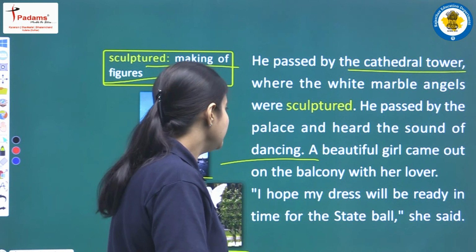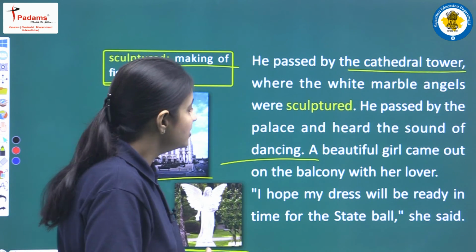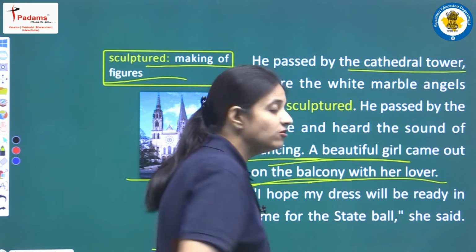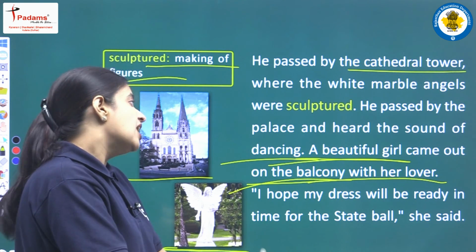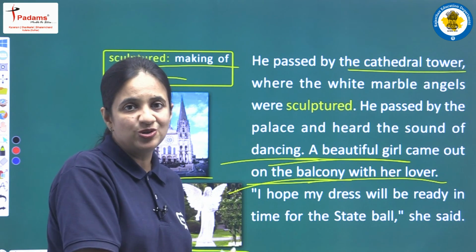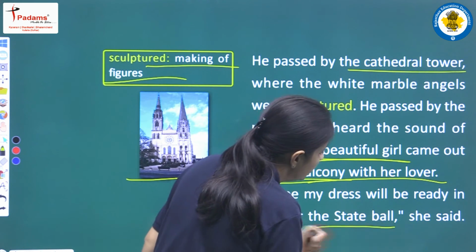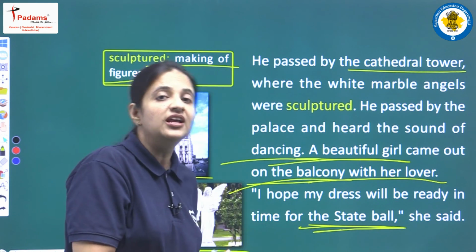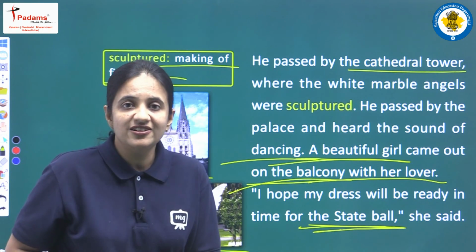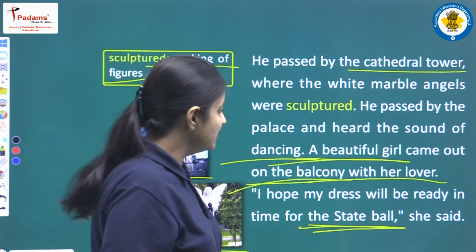A beautiful girl came out on the balcony with her lover. When he was there over the palace, he saw that one beautiful girl came out on the balcony of the palace, and along with her there was her lover also. "I hope my dress will be ready in time for the state ball," she said. And now this beautiful girl is saying, I just hope that my dress will be ready in time for the state ball. So again she is mentioning the same ball that we have read earlier also, and you know that the seamstress is preparing a dress because of that event, and now this girl is also mentioning the same event, the same ball dance.